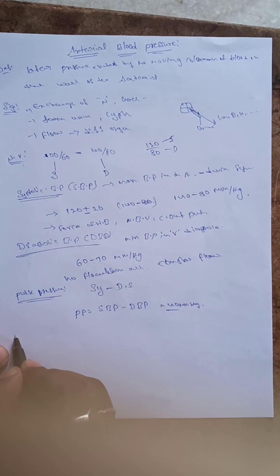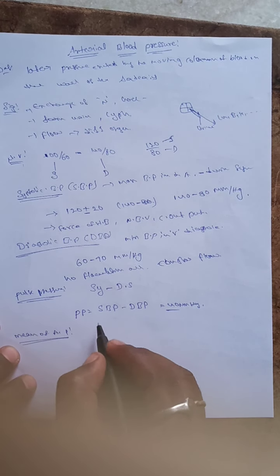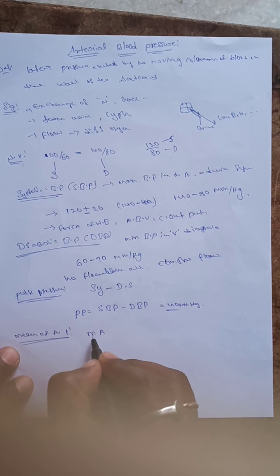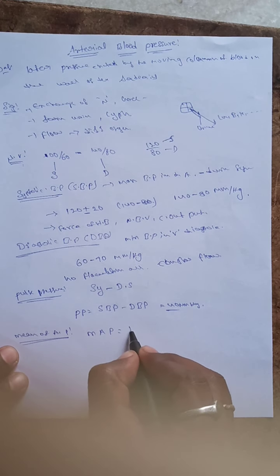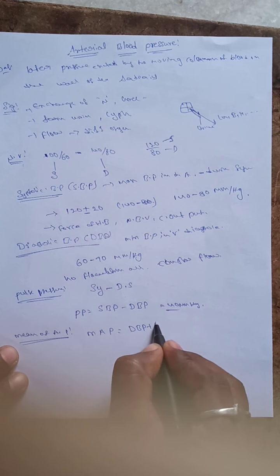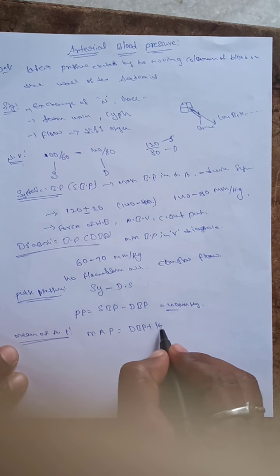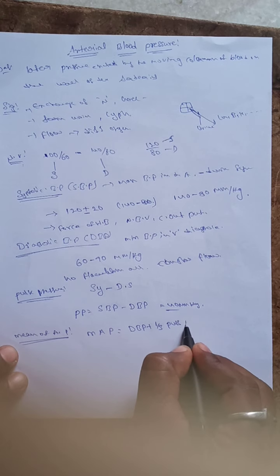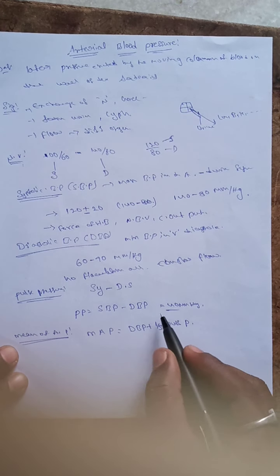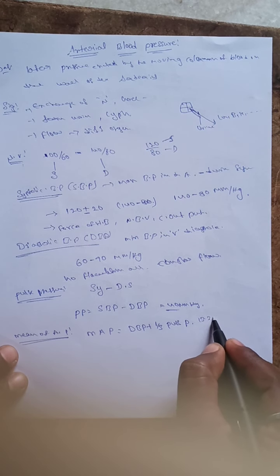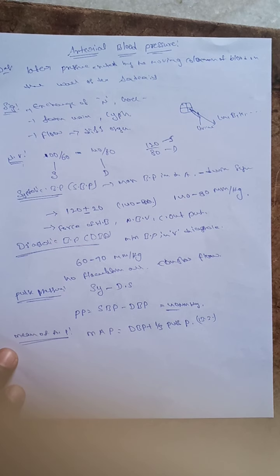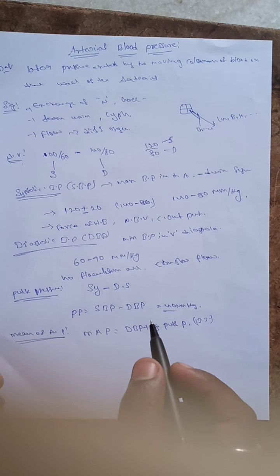And the next one is the mean arterial pressure. What is the mean arterial pressure? Mean arterial pressure is equal to diastolic blood pressure plus 1/3 of pulse pressure. The pulse pressure is 40 mm Hg, and 1/3 of that is about 13.33 mm Hg. So this one is the mean arterial pressure.